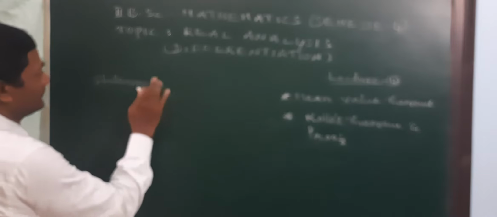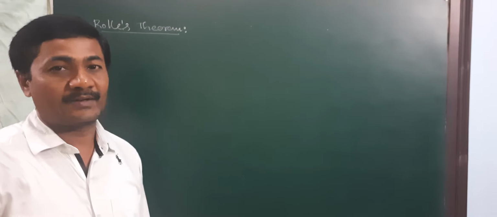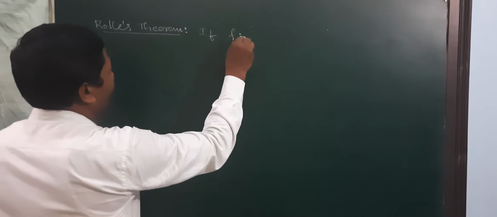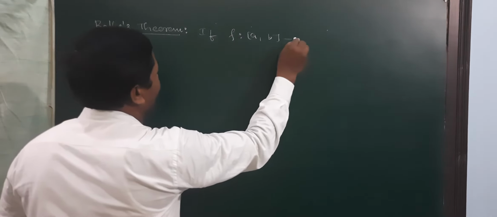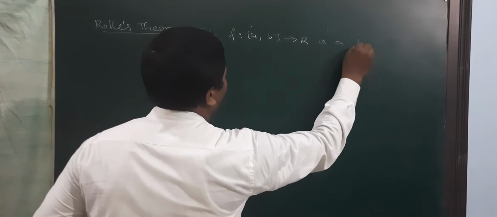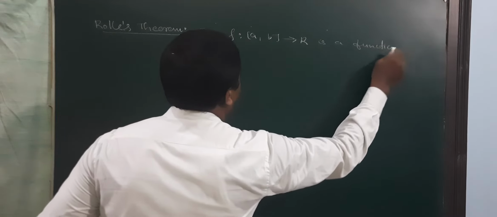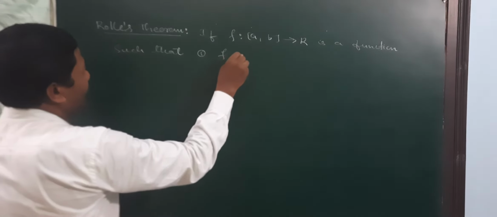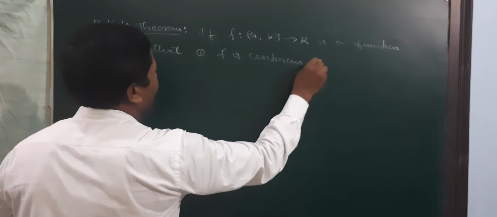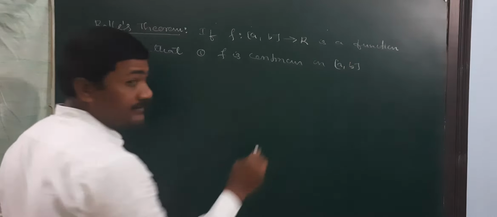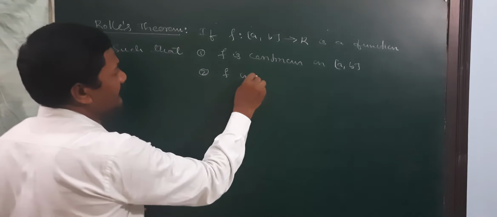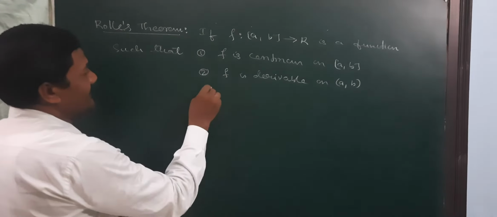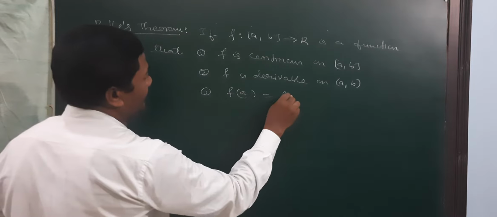Statement of Rolle's theorem. If f from closed interval a b to R is a function such that first condition, f is continuous on closed interval a b; second condition, f is derivable on open interval a b; third condition, f of a is equal to f of b,